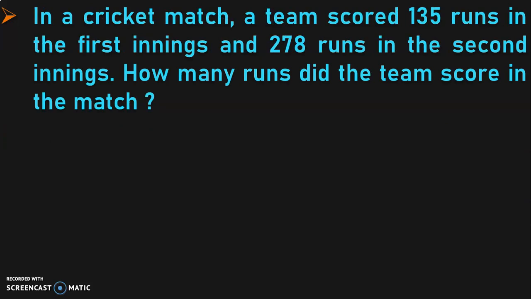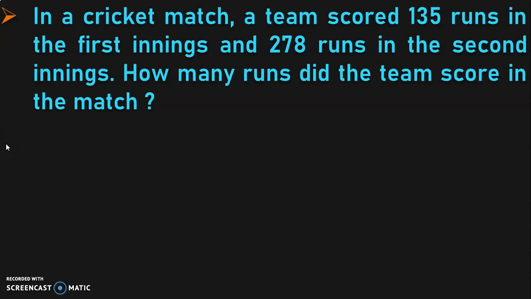Let us do the next sum. In a cricket match, a team scored 135 runs in the first innings and 278 runs in the second innings. How many runs did the team score in the match? Once again, this sum also does not have any explicit keywords. But what is the question?